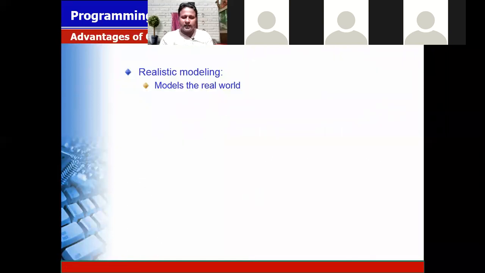Next, I come to the advantages of the object orientation approach. One is realistic modeling. Realistic modeling is used to model the real world application. Okay, like